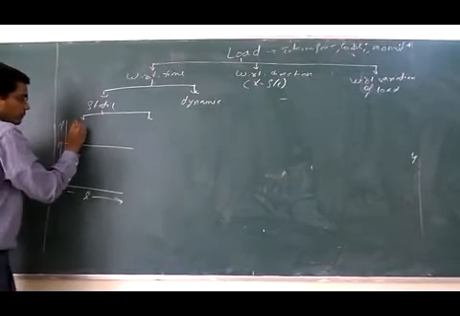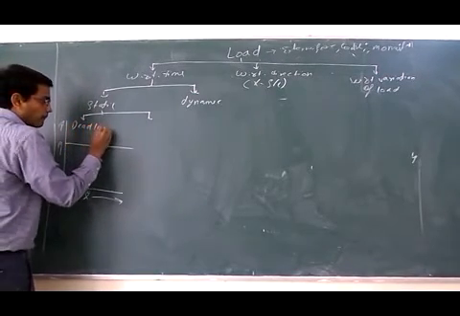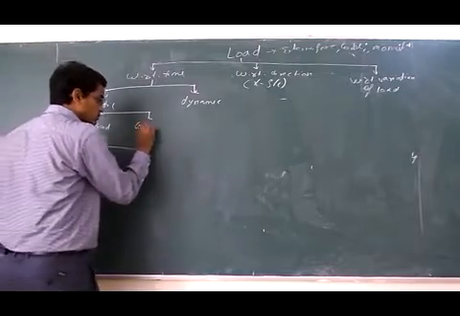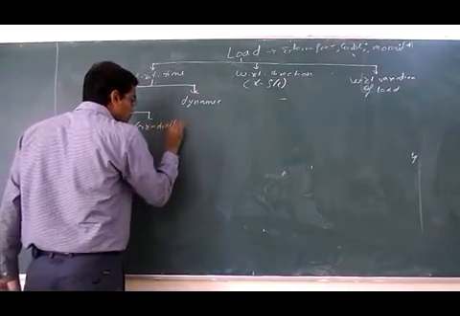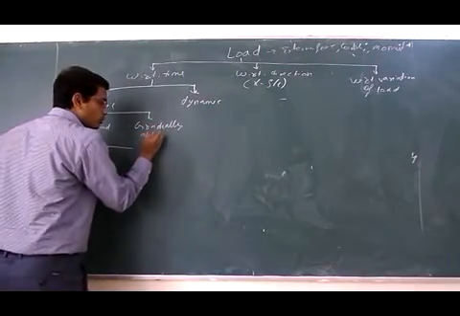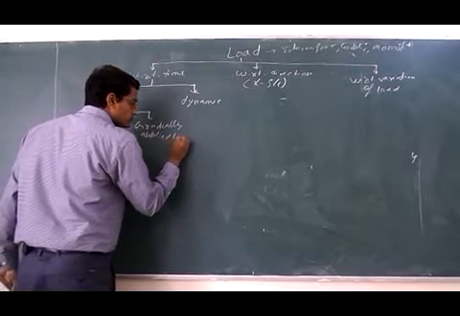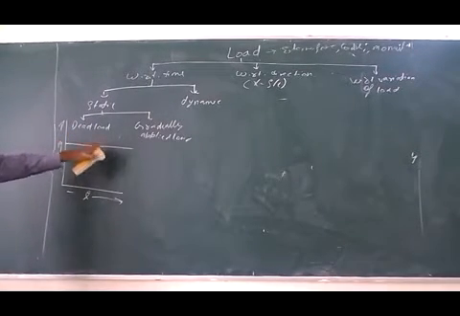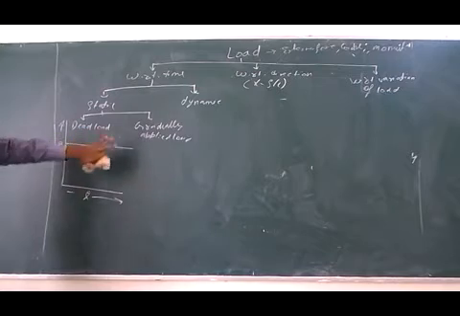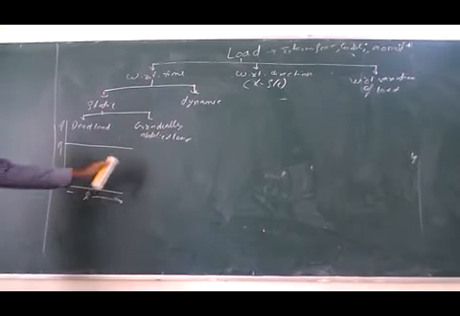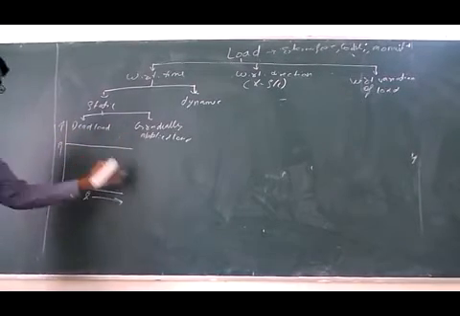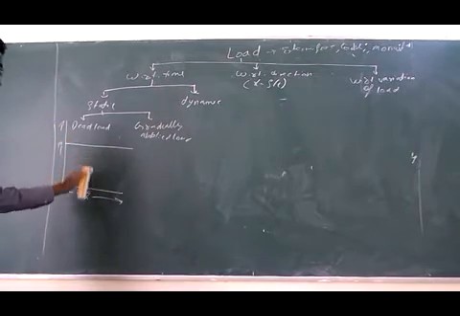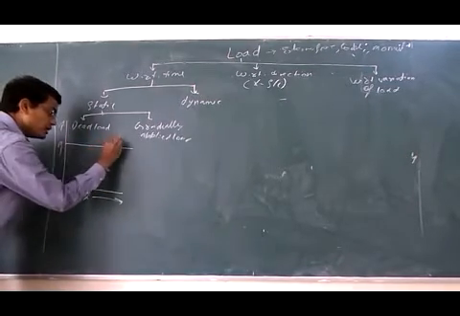Now, static load is also subdivided into two different categories: dead load and gradually applied load. What happens? Static dead load is considered as whatever the load is acting, it is always the same at any particular time, whether after 2 years, 1 month, 1 minute, or 2 minutes. It is always acting with the load value P.